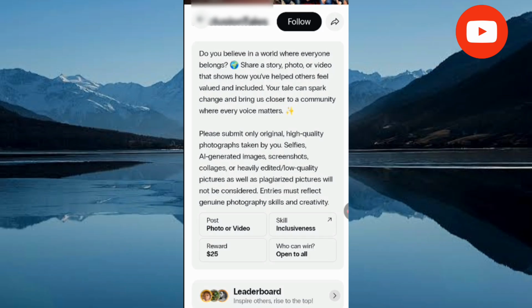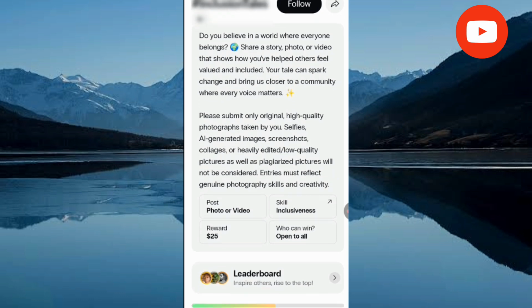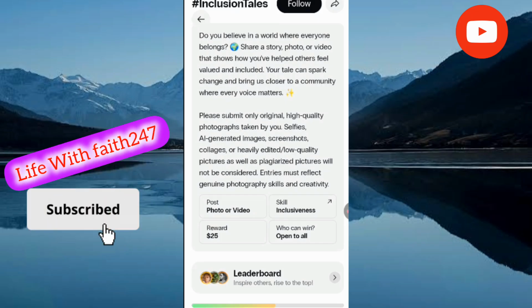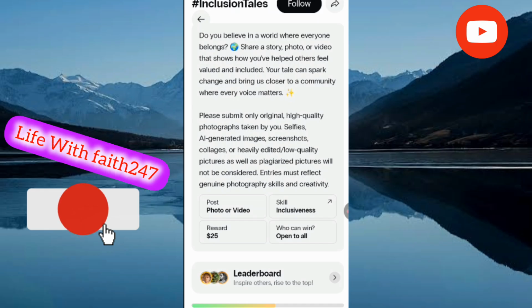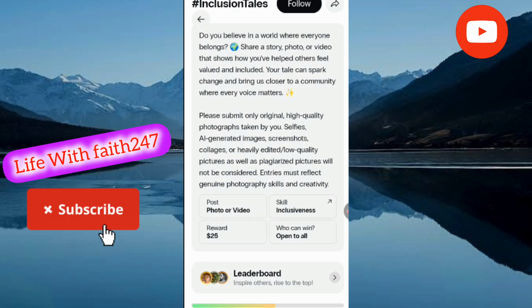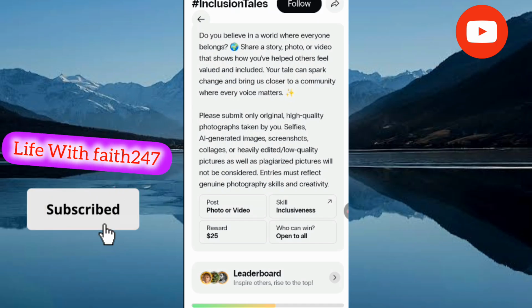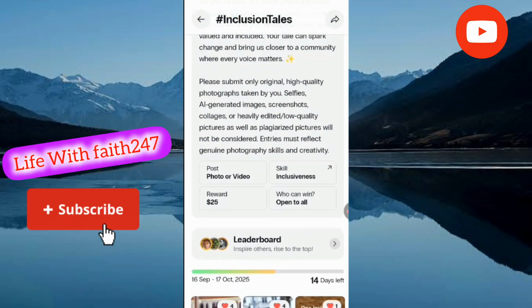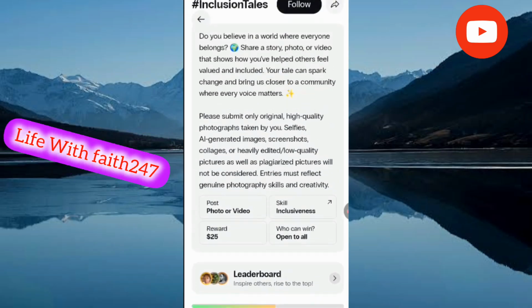Okay, so if you take pictures that are of low quality, as you can see on the screen, low quality pictures, AI-generated images, or screenshots that are not well edited, it is not going to be accepted here. As you can see, these are the tags. You can read further on your screen.